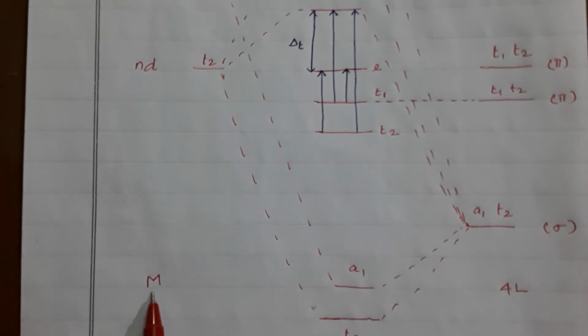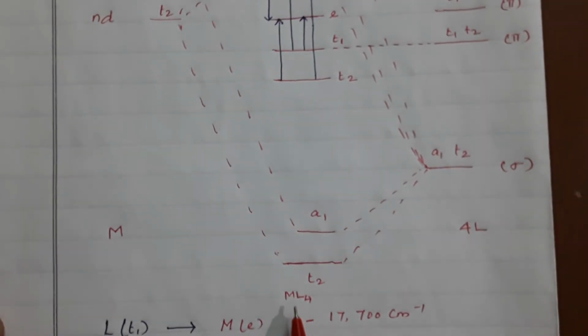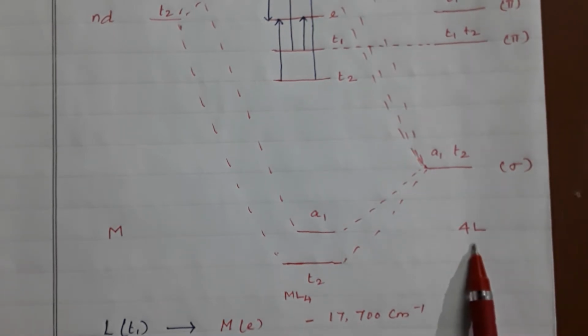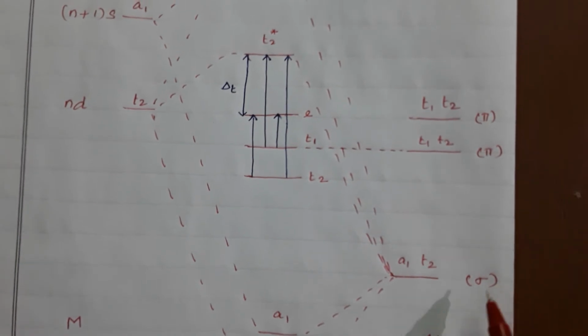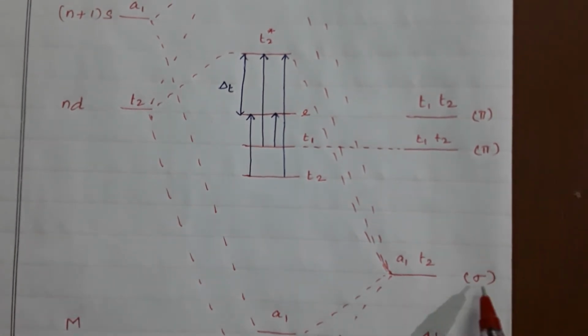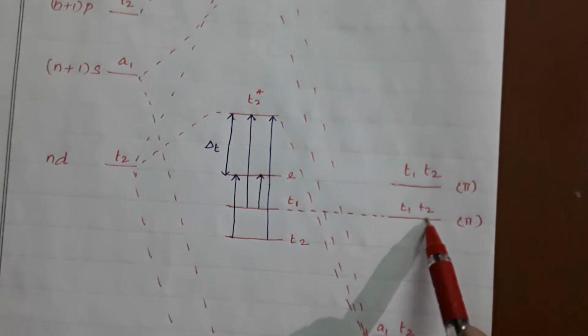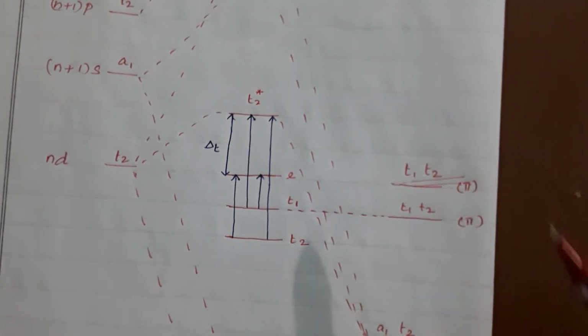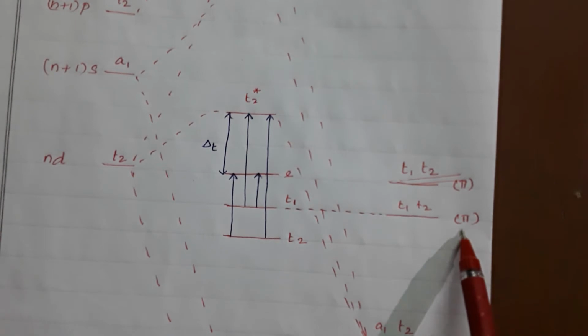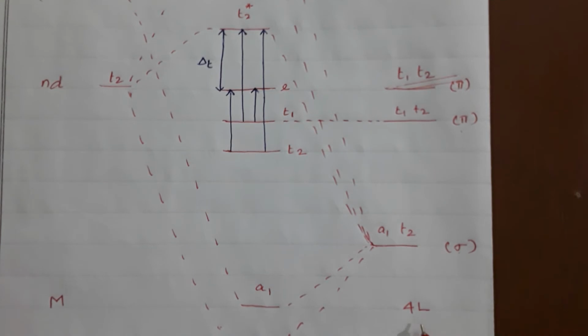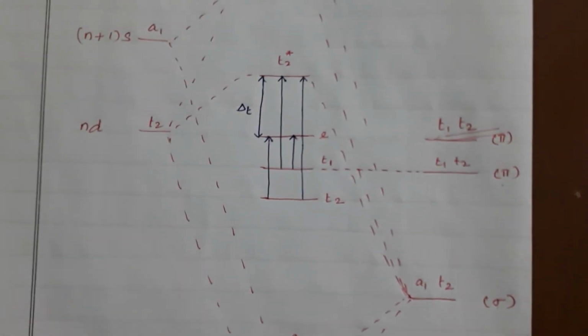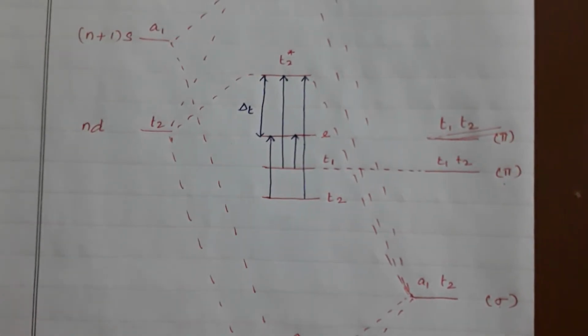This side we have the metal, and here we have the metal with 4 ligands. This side we have 4 ligands. First you see the ligand orbitals. The ligand orbitals are sigma, that is A1 and T2, and we have pi, that is T1 and T2. So T1 and T2 in the pi orbitals, A1 and T2 in sigma. These are all the 4 ligand orbitals according to molecular orbital theory.